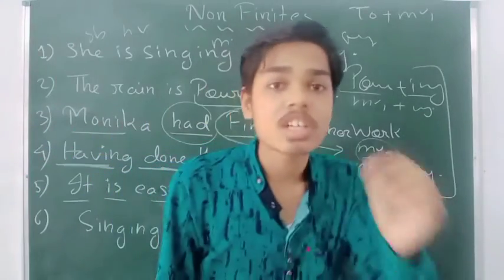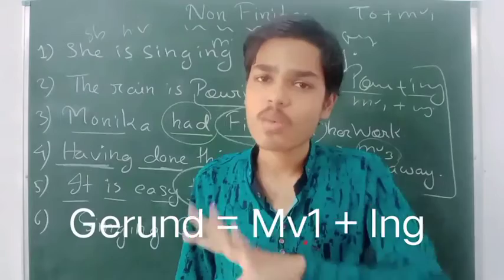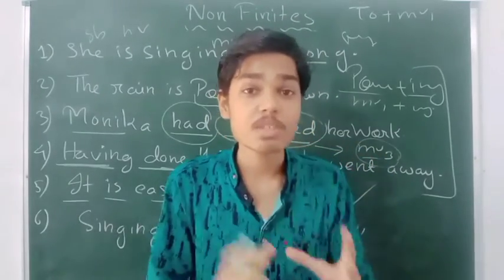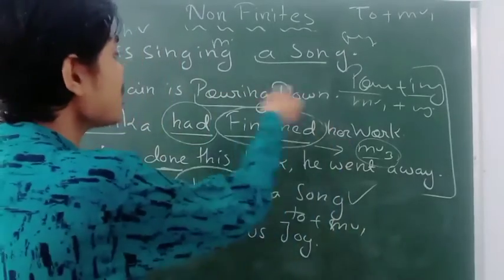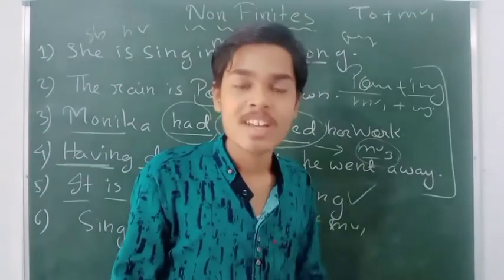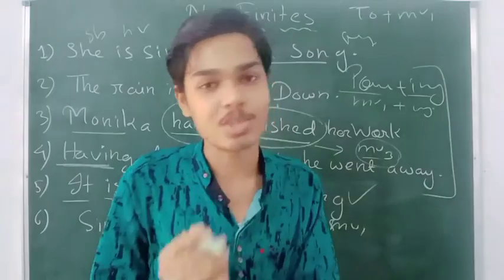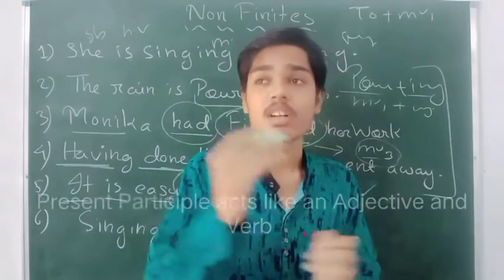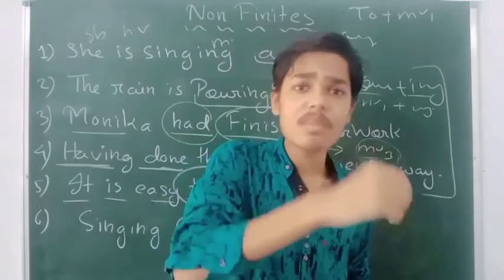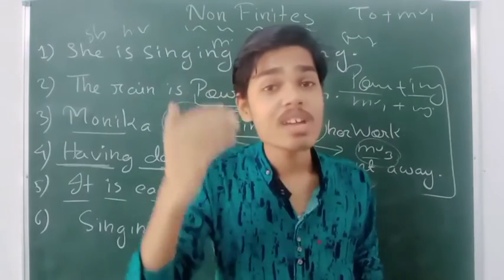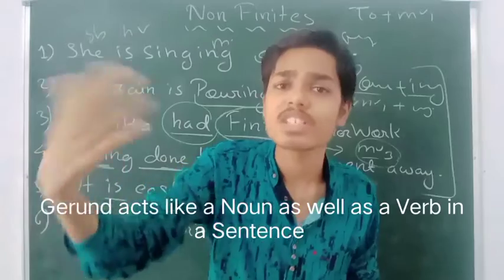Now come to our third point, that is gerund. What is a gerund? Using the main verb's first form plus ing. But we are using the main verb's first form plus ing in the present participle too. Yes, there is a difference between present participle and gerund. A present participle acts like an adjective as well as a verb in a sentence, but a gerund acts like a verb as well as a noun in a sentence.